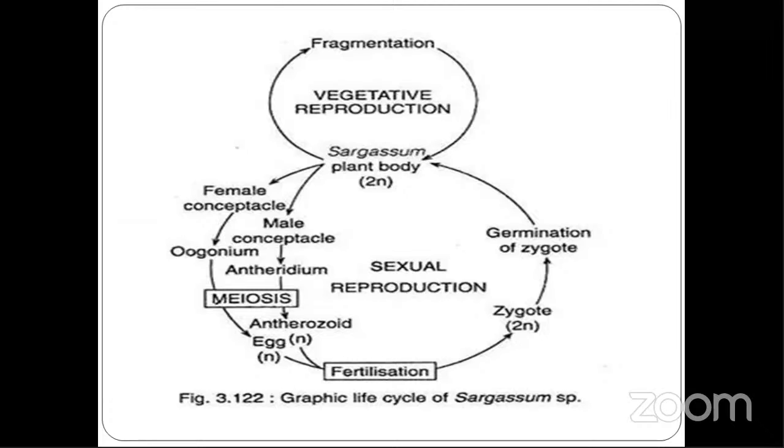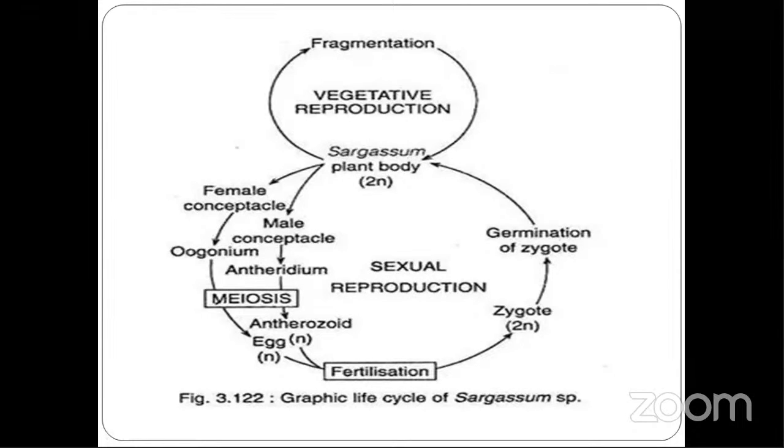Here in Sargassum, how are they produced? They are produced in a structure called the conceptacle. That you have to remember. Everything is the same. You can see this graphic cycle is the same; only this portion below, before meiosis, is different in every species.